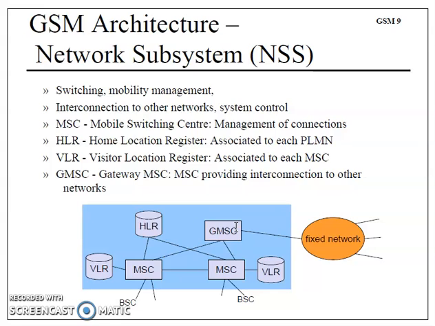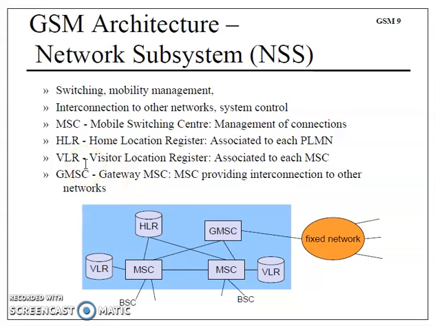The network subsystem, as we have seen, consists of MSC, HLR, VLR, and we can have GMSC. Let us understand the full forms. MSC is mobile switching center, which manages all kinds of connection. HLR is home location register.